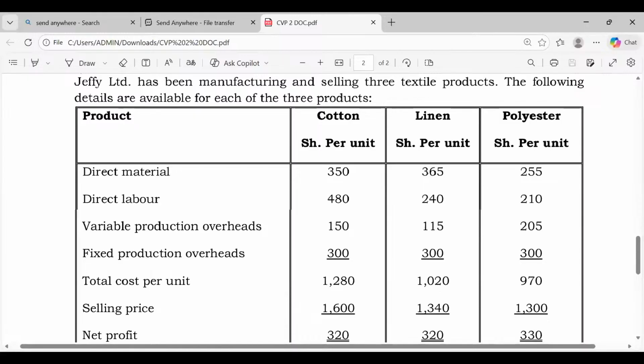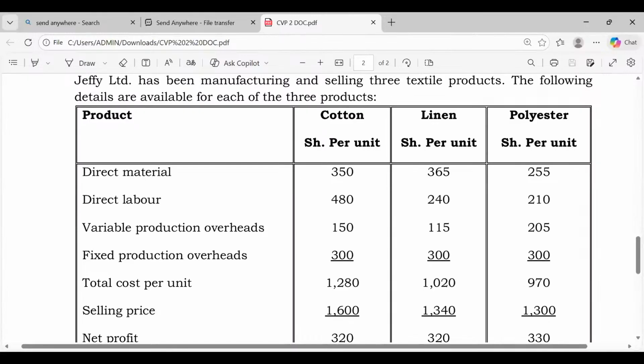So in this question, they were able to give me the variable cost per unit. We have the selling prices provided here, isn't it? So we have been able to get the contribution margin. That is step number 1 done. What was step 2 about? Yeah, the scarce resource. So do we know the scarce resource? In most cases, the scarce resource could be labor or machine. So it's either labor hours or machine hours.